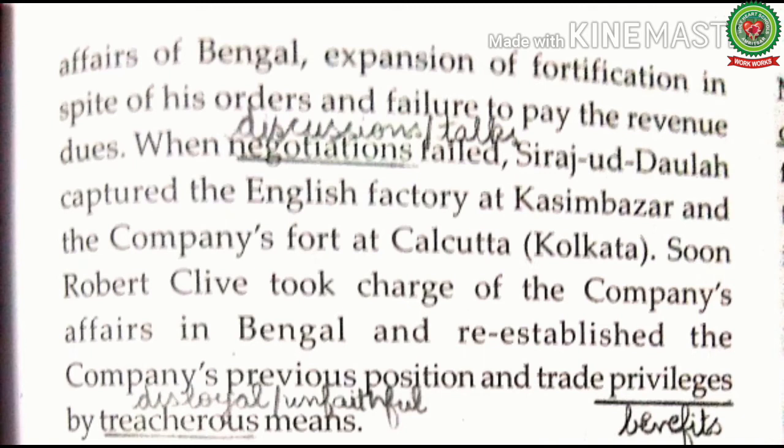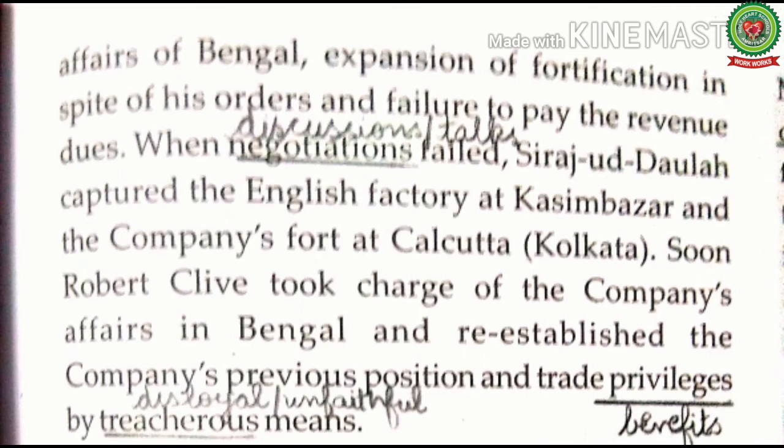So when negotiations failed, Siraj-ud-Daulah captured the English factory at Qasim Bazar and the company's fort at Calcutta, the present day Kolkata. Soon Robert Clive took charge of the company's affairs in Bengal and re-established the company's previous position and trade privileges by treacherous means. Negotiations means discussions or talks, and treacherous means disloyal or unfaithful.